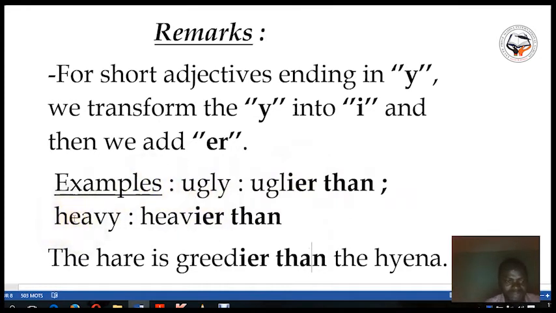Another example is heavy. This is a short adjective of 2 syllables ending in y. So you just replace the y by i and you add the er, which is heavier than. Heavier than. Example: the hare is greedier than the hyena. The hare is greedier than the hyena.